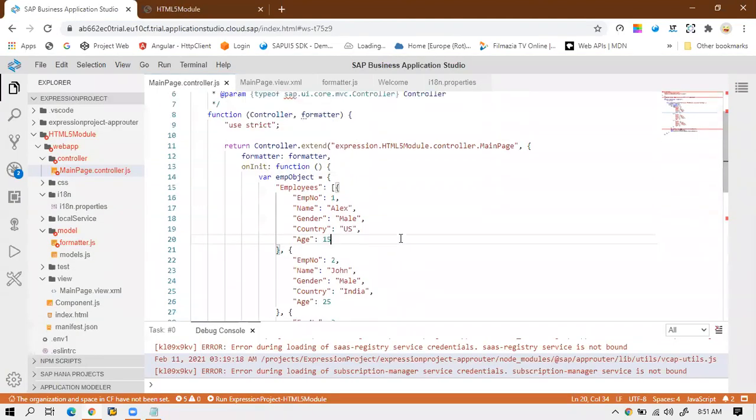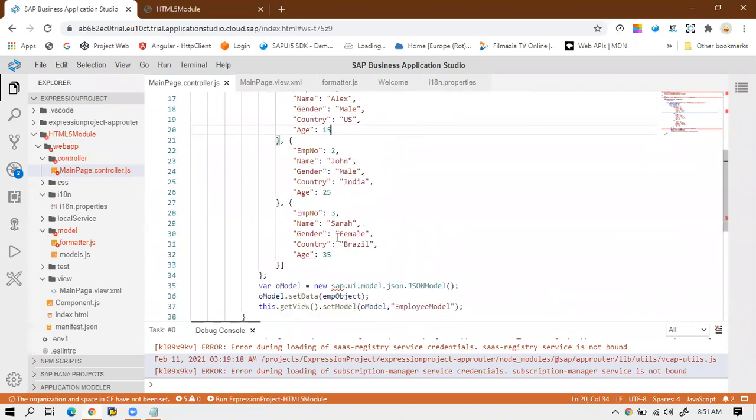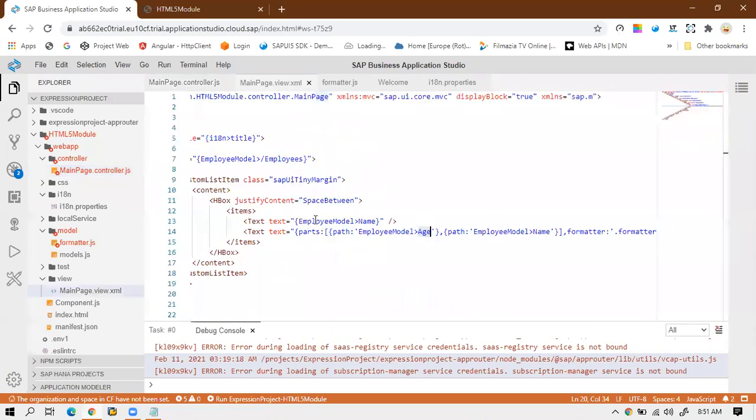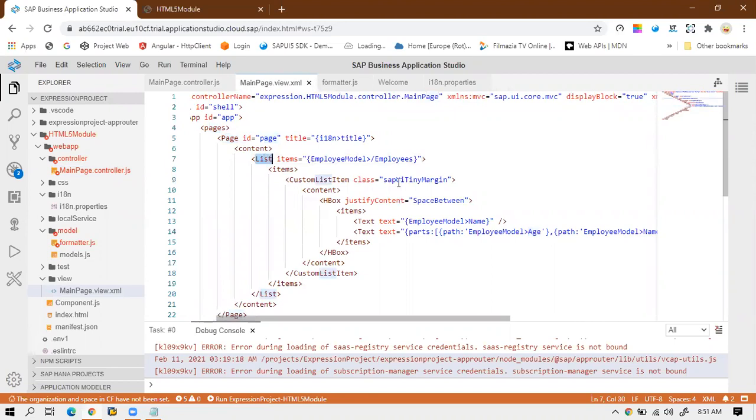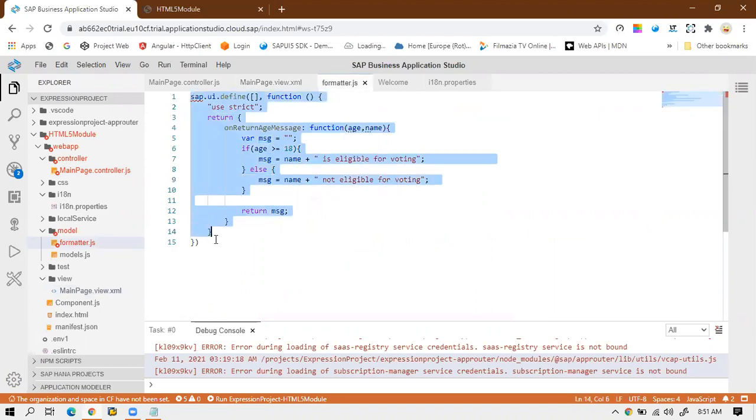So how does the formatter function work? First you need to bind some data, okay, with the help of a JSON model to any control. Like I've used the list, you can also use the table. So once the binding is done, then you create the formatter file, okay, the formatter.js file in this format.